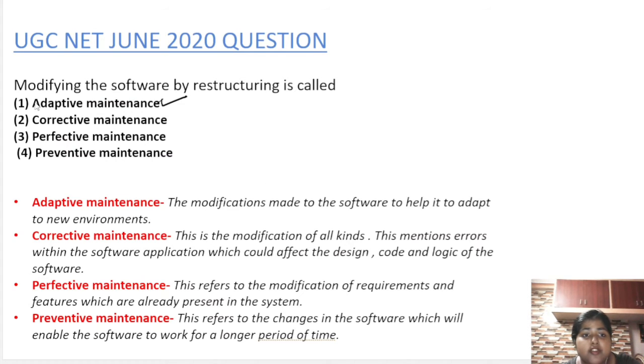So here the question is also asked, modifying the software by restructuring. Restructuring means we have to modify the software. That means adaptive maintenance will be our perfect answer, because here the definition is the modifications made to the software to help it to adapt to new environments. This definition suits our answer, which is adaptive maintenance. So the answer to this question will be number 1, adaptive maintenance.